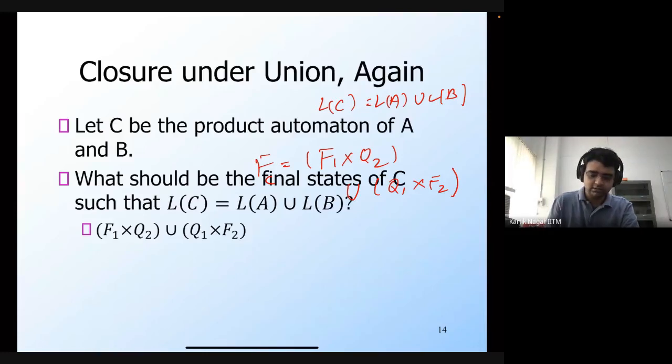Okay. So in this way, you can also construct the automaton automatically from the individual automatons of the two languages, in case you want to construct the automaton for the union of two languages.